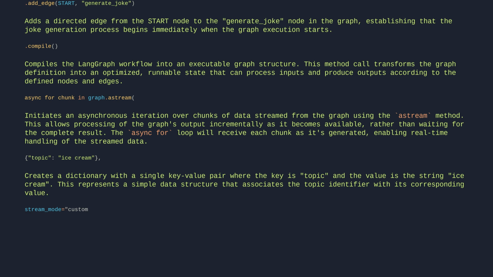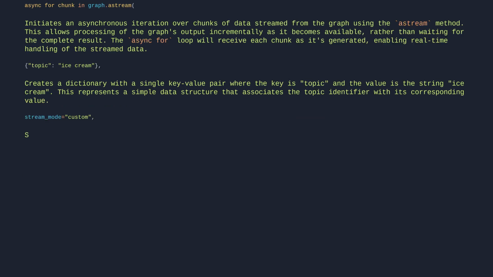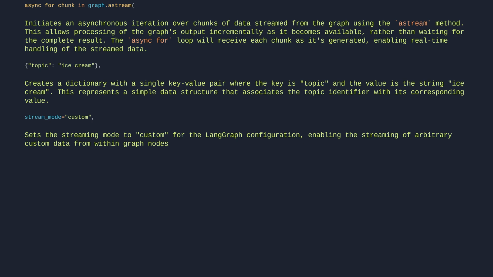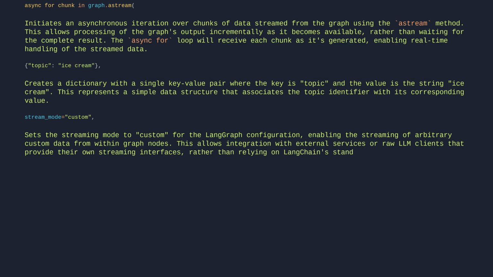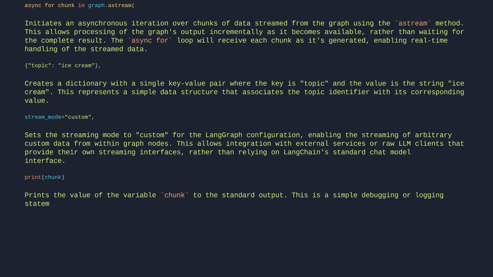Stream mode equals custom. Sets the streaming mode to custom for the LangGraph configuration, enabling the streaming of arbitrary custom data from within graph nodes. This allows integration with external services or raw LLM clients that provide their own streaming interfaces, rather than relying on LangChain's standard chat model interface. Print chunk. Prints the value of the variable chunk to the standard output. This is a simple debugging or logging statement that displays the contents of chunk at this point in the code